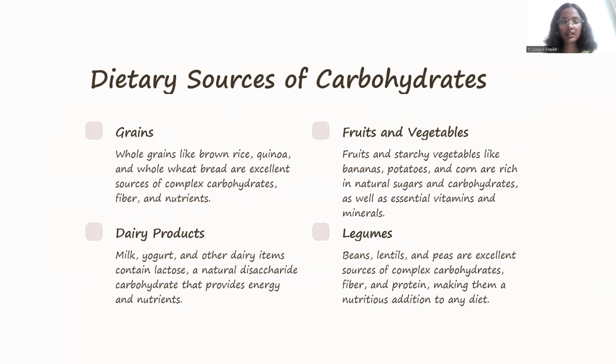Dairy products. Milk, yogurt, and other dairy items contain lactose, a natural disaccharide carbohydrate that provides energy and nutrients. Legumes. Beans, lentils, and peas are excellent sources of complex carbohydrates, fiber, and protein, making them a nutritious addition to any diet.